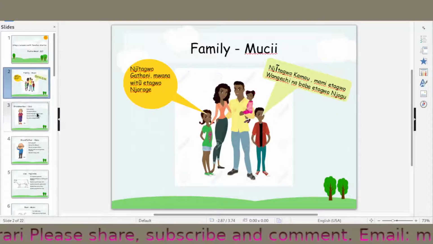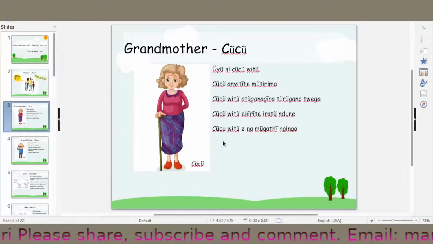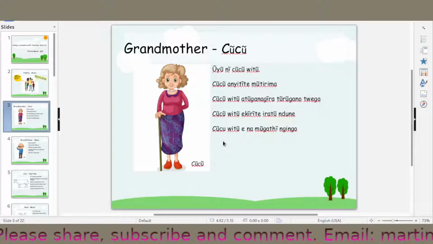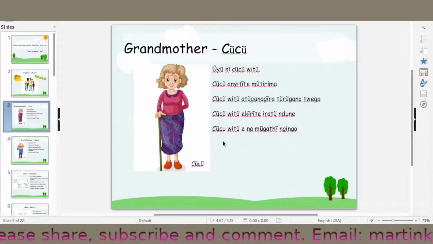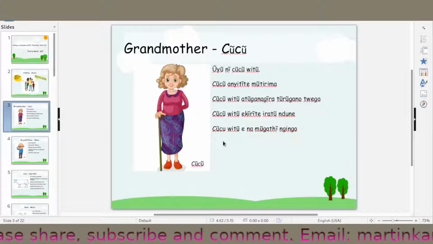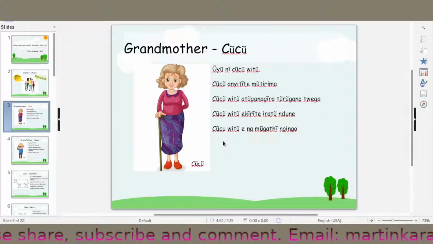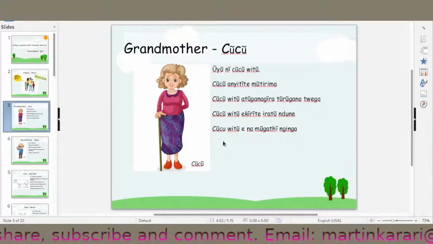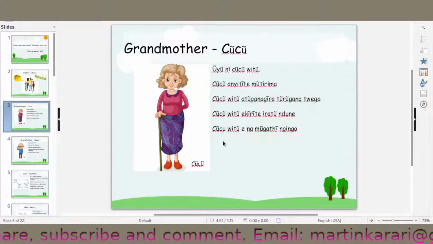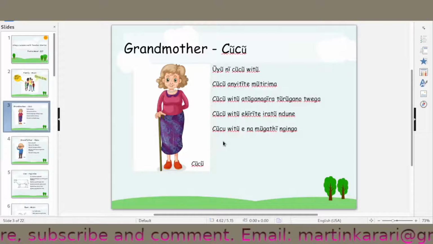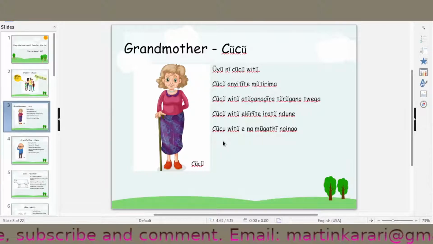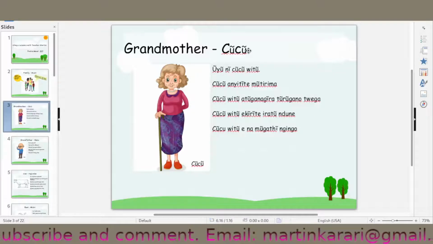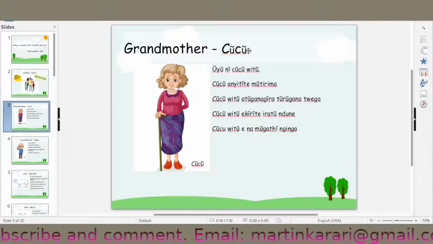Let's go to the next slide and see what we have. We have grandmother. Grandmother in Kikuyu is Shosho. That is C-O-C-O. And I hope that you can still remember the Kikuyu vowels, which are A, E, I, O, U. So this one here is O, that U with something special on top of it there.